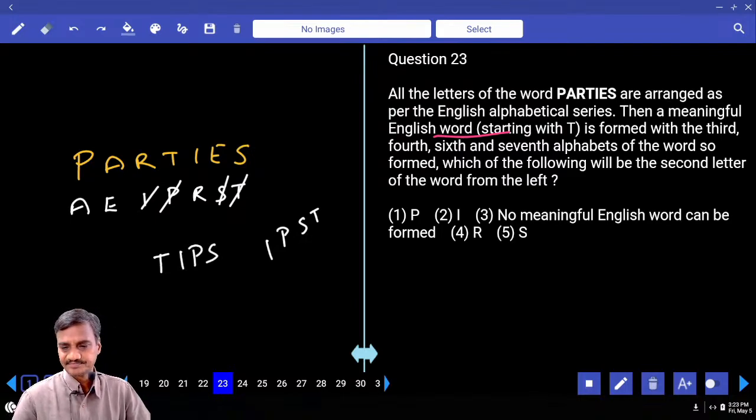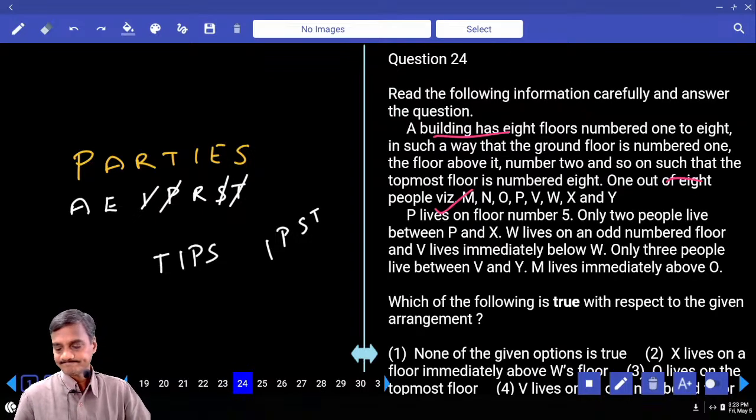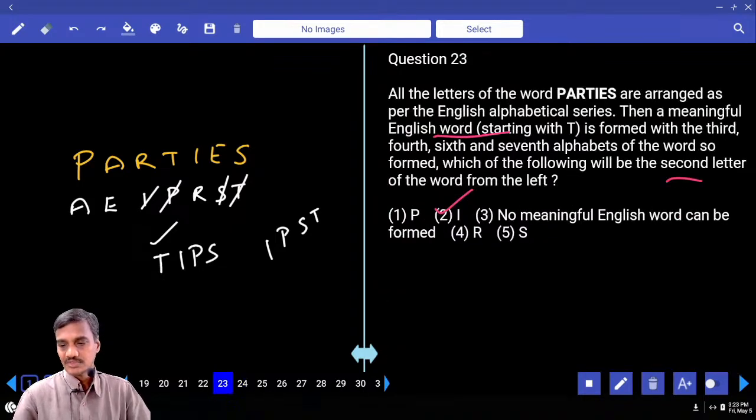Which of the following will be the second letter from the left hand side? Now tell me what is the second letter from the left hand side? I. I, that is choice 2, question 23. Starting with T is clearly given in the bracket.